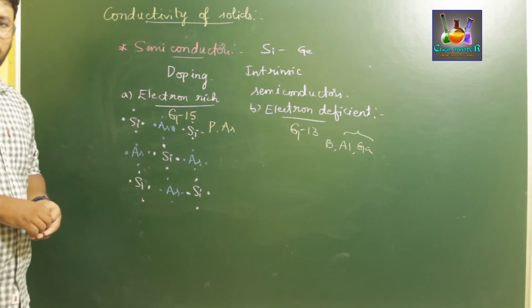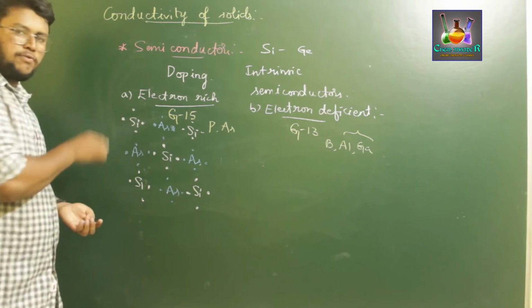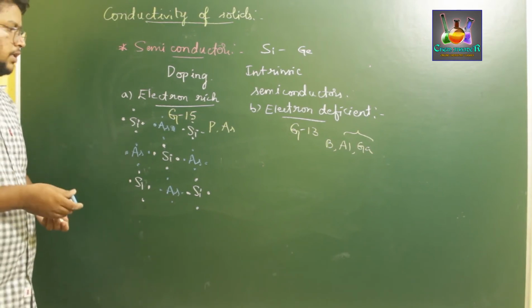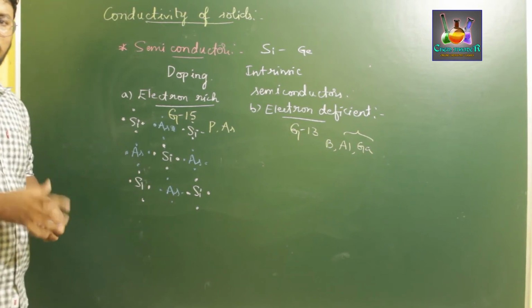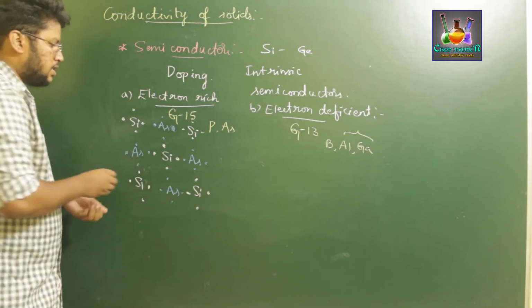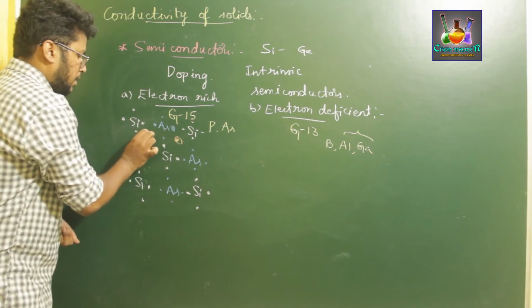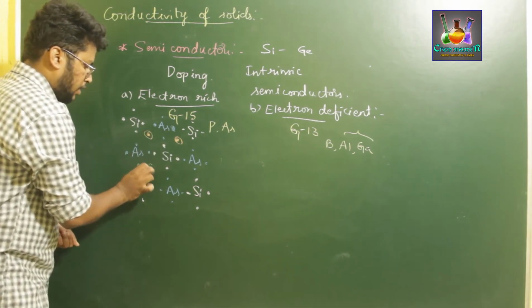But what we observe over here is silicon has 4 valence electrons, whereas our electron rich group 15 elements like phosphorus and arsenic have 5 electrons, which results in one more valence electron, which is completely free to move in all directions.